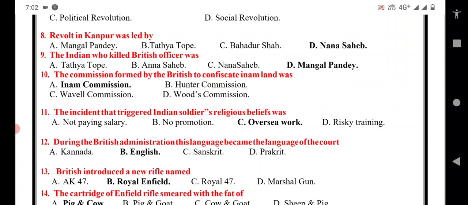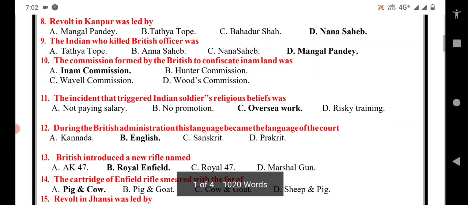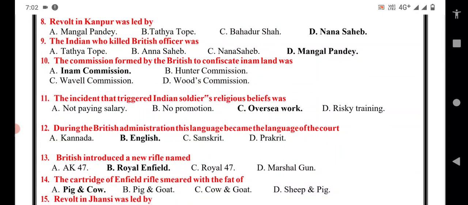The incident that hurt Indian soldiers' religious beliefs was not paying salary, no promotion, overseas work, or risky training. So here C option is the correct answer. These are all very poor conditions of the Indian soldiers during the 1857 revolt.